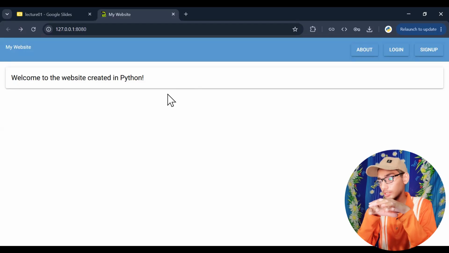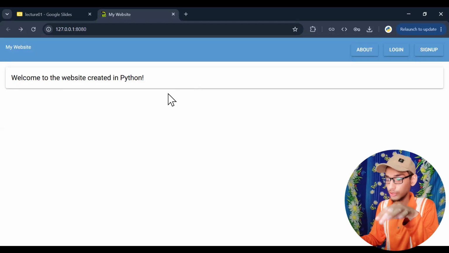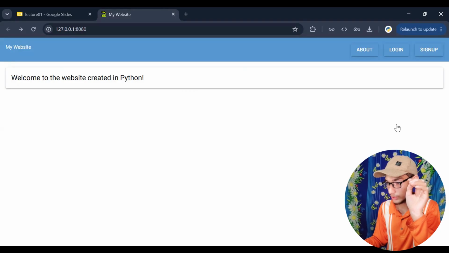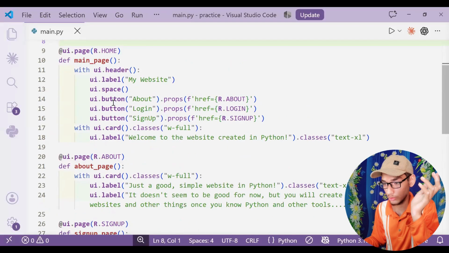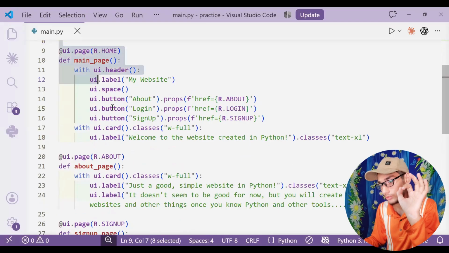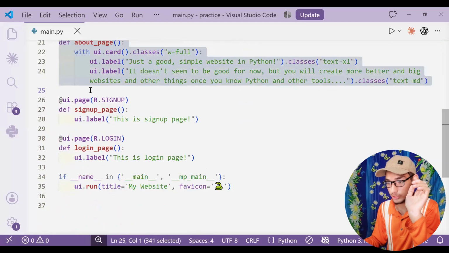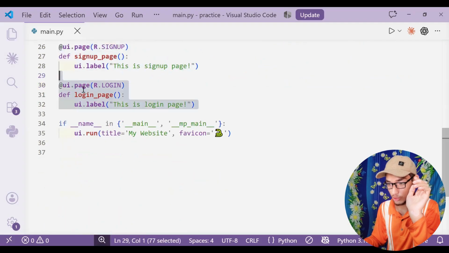And you saw a simple website demo in Python, and this is all the code behind that one website which is running. This is the first page, home page, this is about page, this is sign up page, and this is login page.